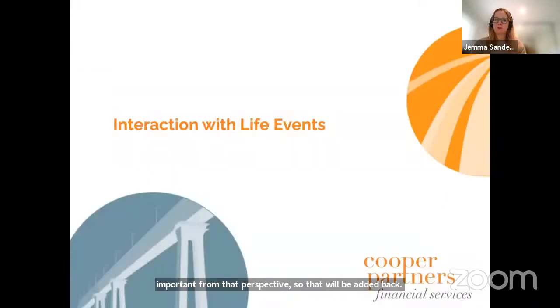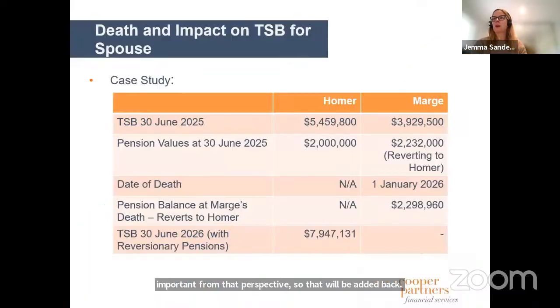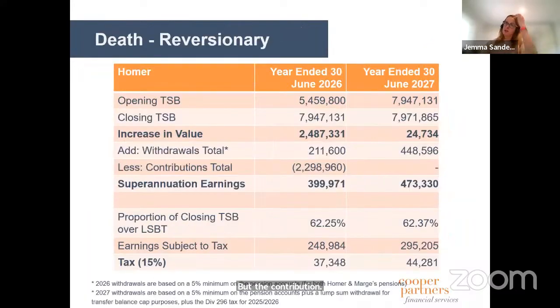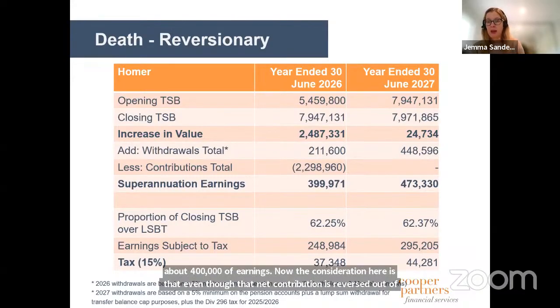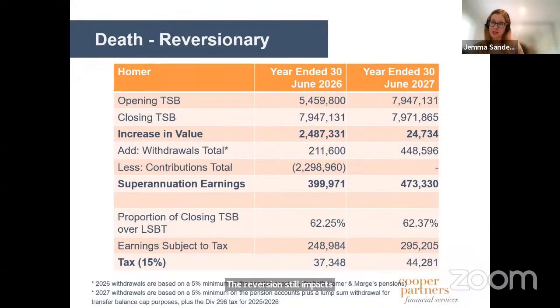But the contribution, whoopsie, wrong way, go there. So this contributions amount will be removed from the equation. So we're looking at about $400,000 of earnings. Now, the consideration here is that even though that net contribution is reversed out of the formula, the reversionary pension still impacts the extent to which Homer is in excess of the $3 million threshold. So you can see there it's a 62% excess to the threshold. So 62.25% of nearly 400,000 gives us our nearly 250,000. And then the tax on that at 15% is about 37 odd thousand dollars.